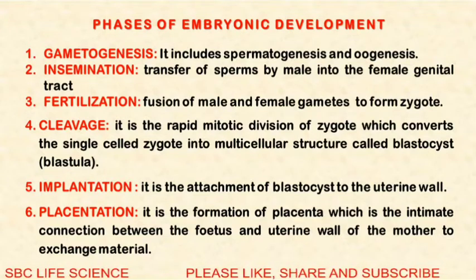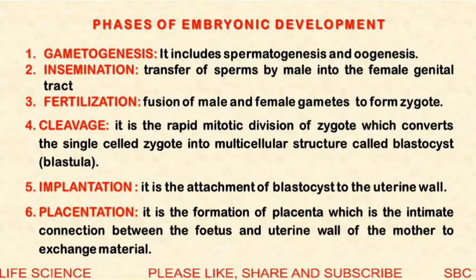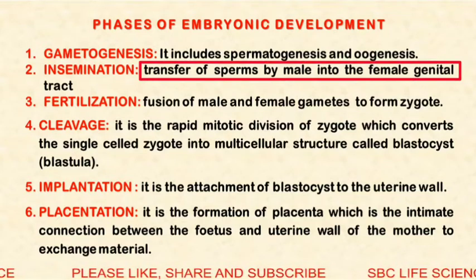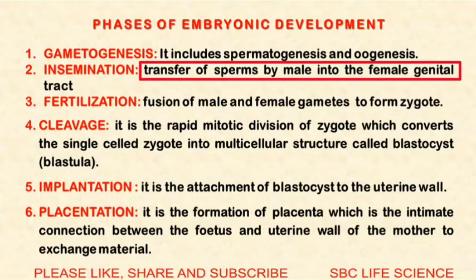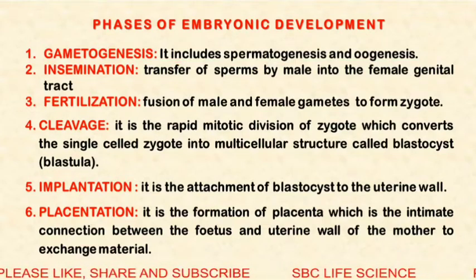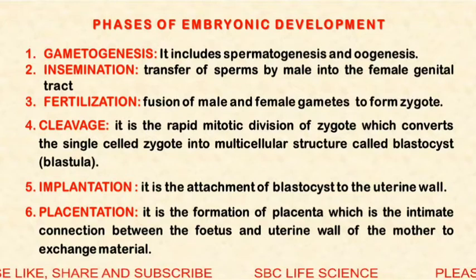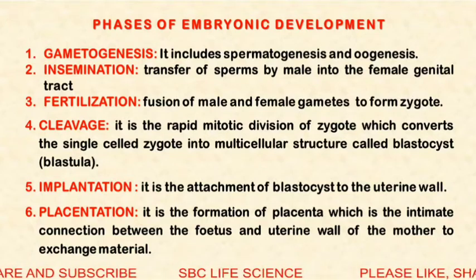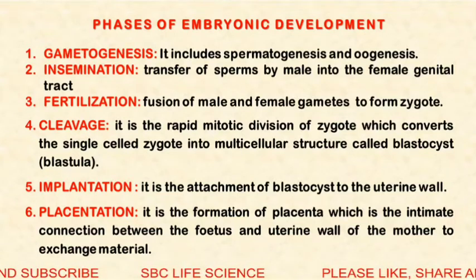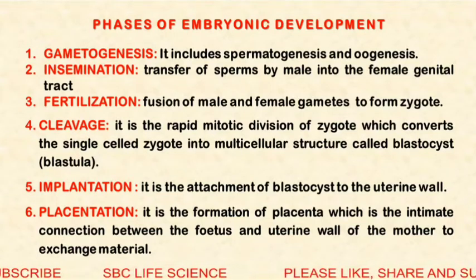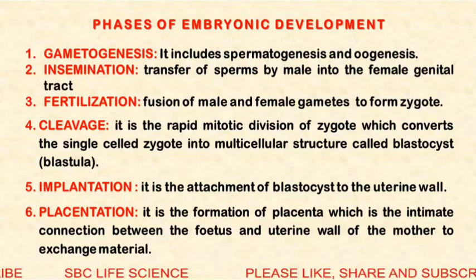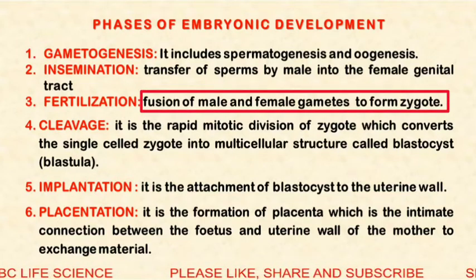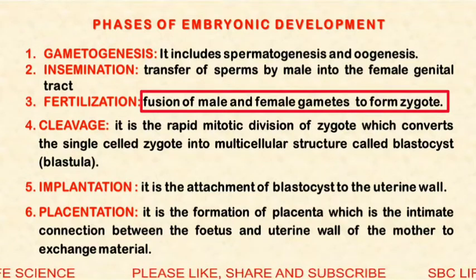Next step is insemination. Insemination is the transfer of sperms by the male into the female genital tract. At the time of copulation, the male, with the help of the penis or reproductive organ, releases the sperm in the female genital tract, and this process is called insemination. After that, fertilization occurs in the fallopian tube. It is the fusion of male and female gamete, and a zygote is formed.